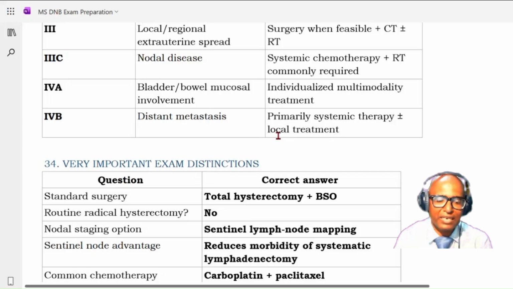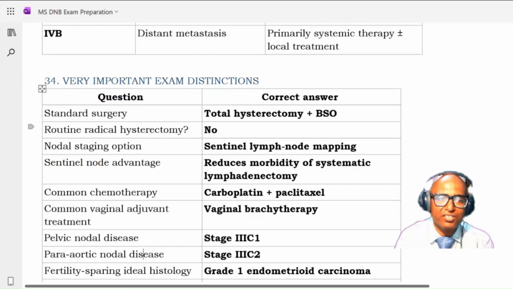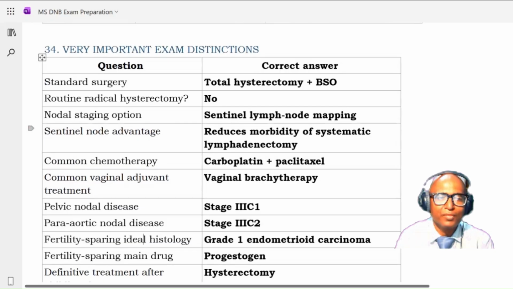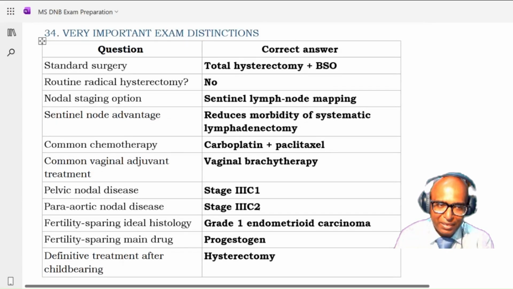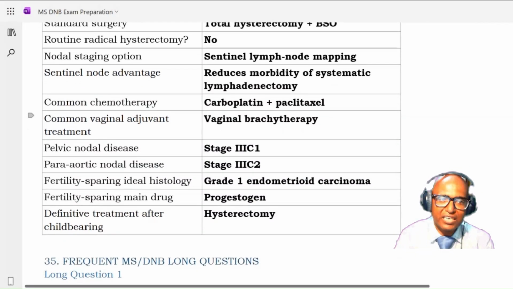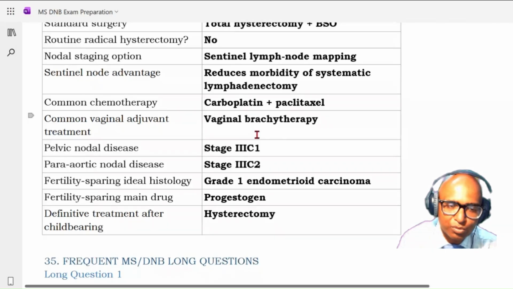Okay, so from examination point of view or viva point of view, standard surgery: total hysterectomy plus bilateral salpingo-oophorectomy. Routine radical hysterectomy required? No, it is not required. Nodal staging option: first, you go for sentinel lymph node mapping. Okay, so what is the advantage of sentinel lymph node? It reduces the morbidity of systematic lymphadenectomy. Common chemotherapy agent is carboplatin plus paclitaxel. Then common vaginal adjuvant treatment is vaginal brachytherapy. Pelvic nodal disease is stage 3C1. Paraaortic is stage 3C2. Especially in MRCOG, they give you the findings and they ask you the specific stage, and this is an EMQ.